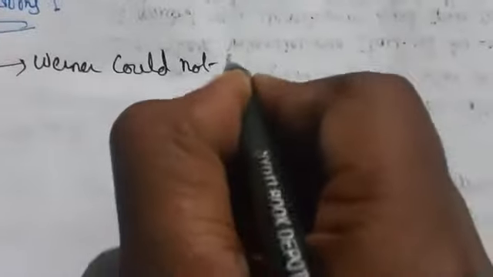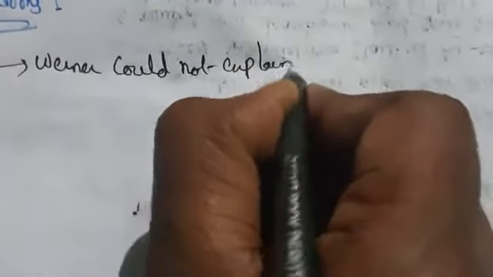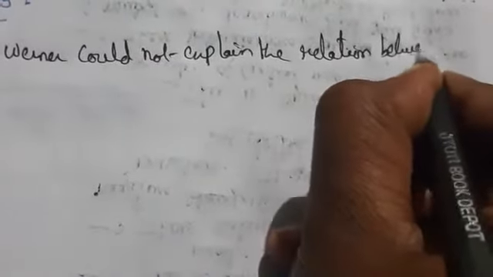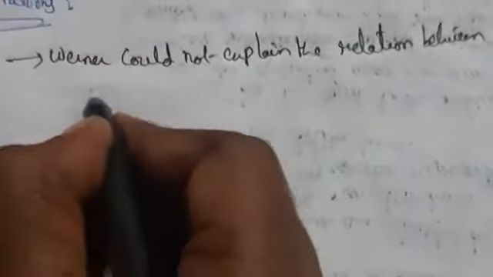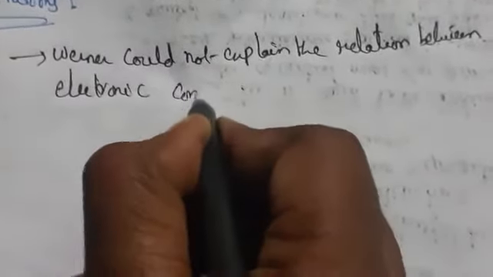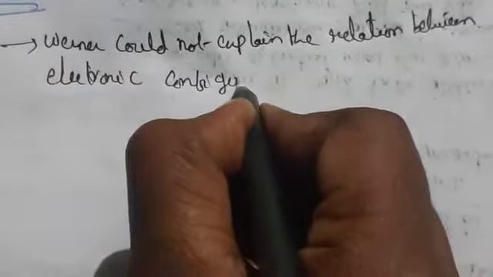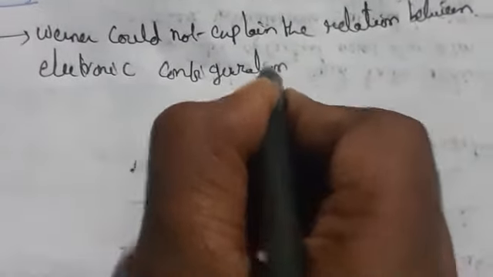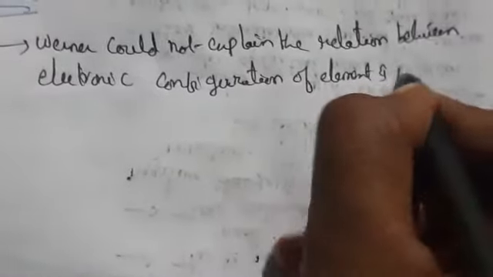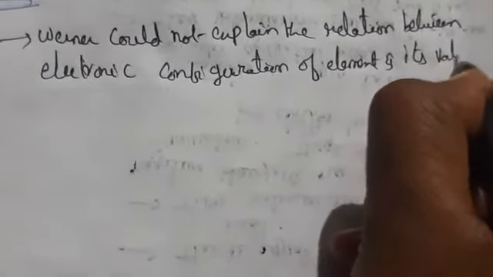Werner could not explain the relation between the electronic configuration of an element and its valency.